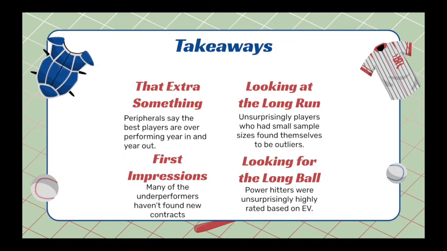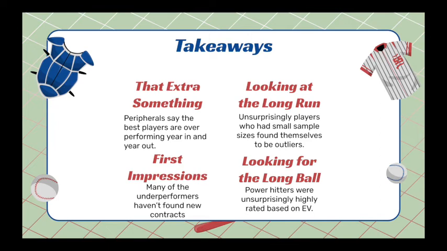Now to look at some of the big picture takeaways rather than looking at individual players. As I said on the overperformers slide, something that we saw was that a lot of the best players in the league were considered overperformers. This suggests something unsurprising, that not everything can be boiled down to launch angle and exit velocity. The best players in the league have that something extra, and that's why their slugging percentage is consistently over the bar. When looking at the training data, players with impressive seasons, such as Mike Trout, are almost always significantly above the prediction that the model makes for them.